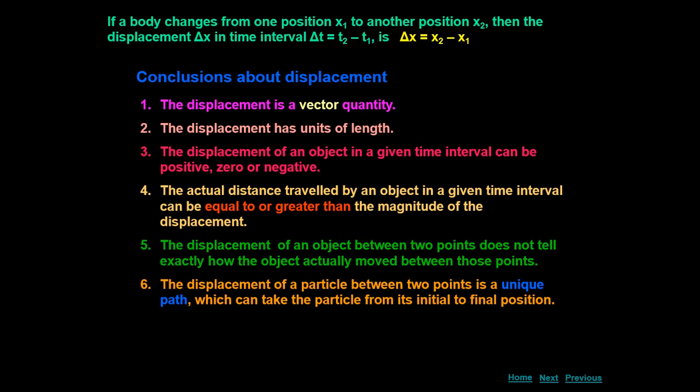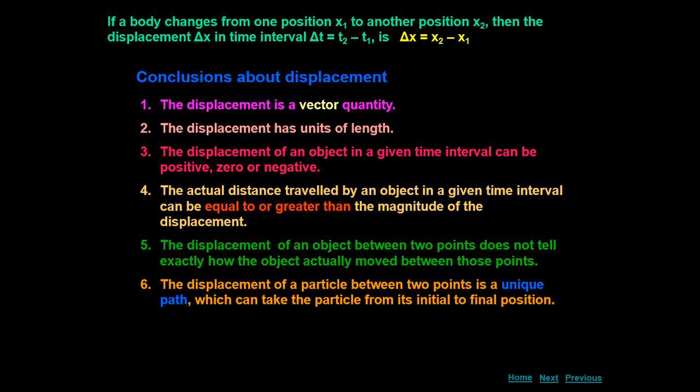The displacement of the particle between 2 points is a unique path which can take the particle from its initial to final position. If we are talking about distance, we have to concentrate on the path, whether it is a semicircular path, a straight line path or any other type of path.